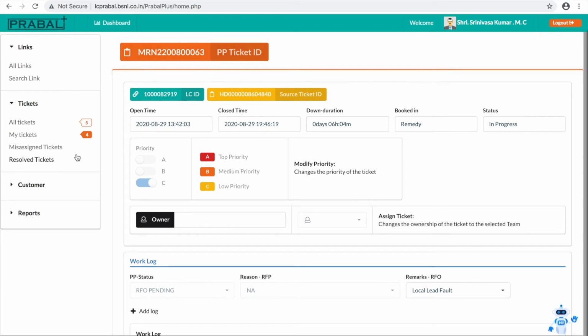Okay, so now you understood what all tickets is. All tickets means whatever faults are pending in his area, not only his team. My tickets means the tickets assigned to his team. Misassigned tickets means if any ticket is wrongly mapped to one team, he can escalate to the circle administrator as well as the SSA administrator. Exchange to SSA can be done by the SSA administrator. SSA to SSA or circle to circle can be done by the circle LC administrator.